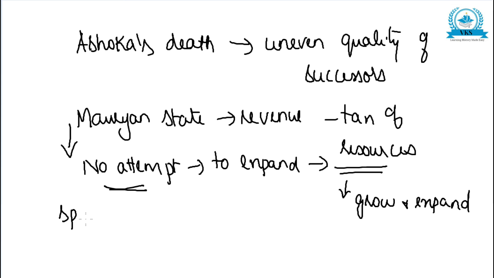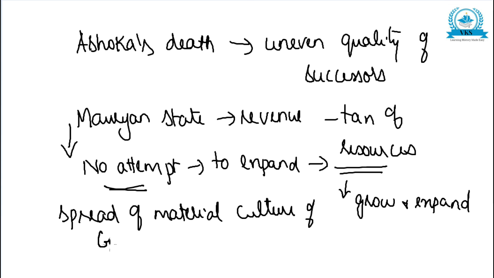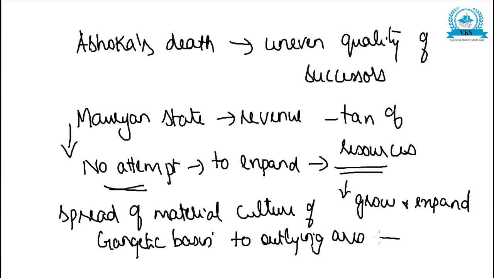of the Gangetic Basin to the outlying areas led to the formation of new kingdoms.